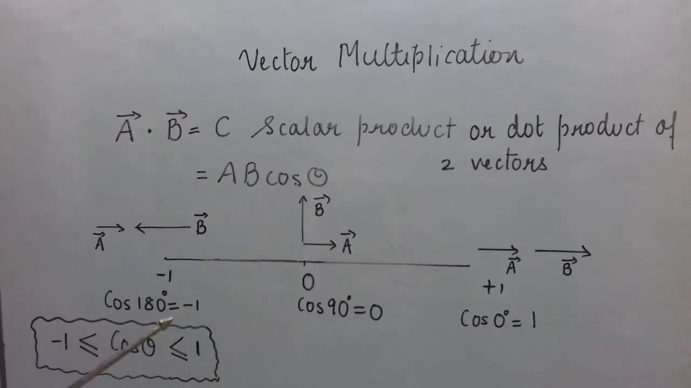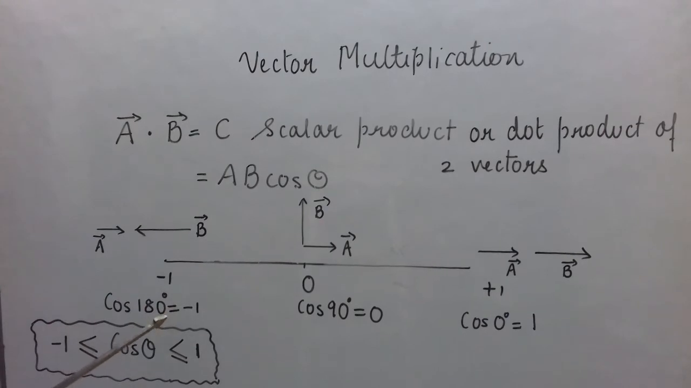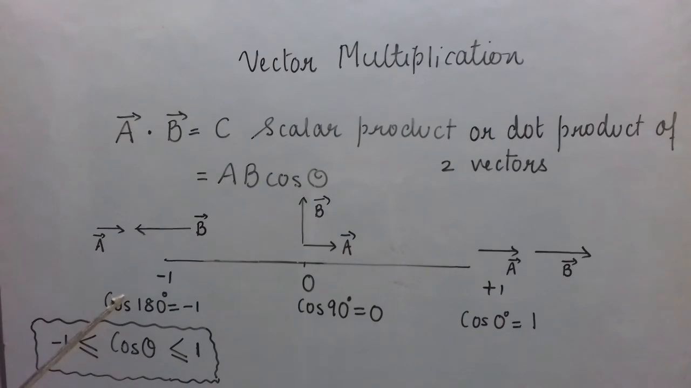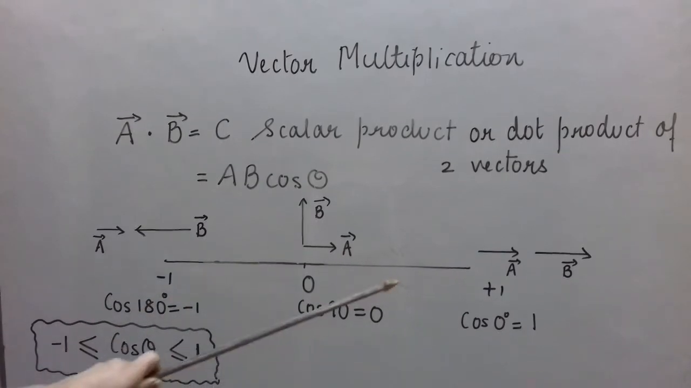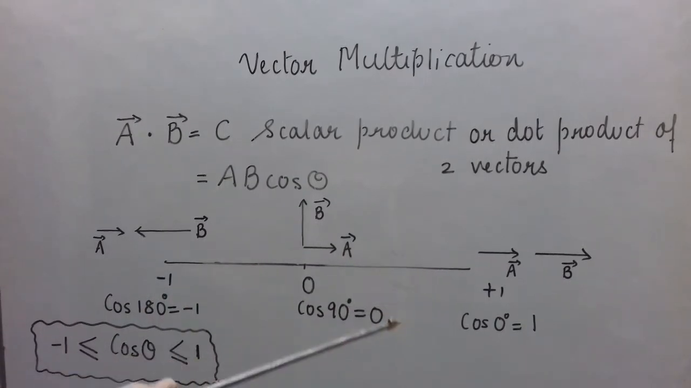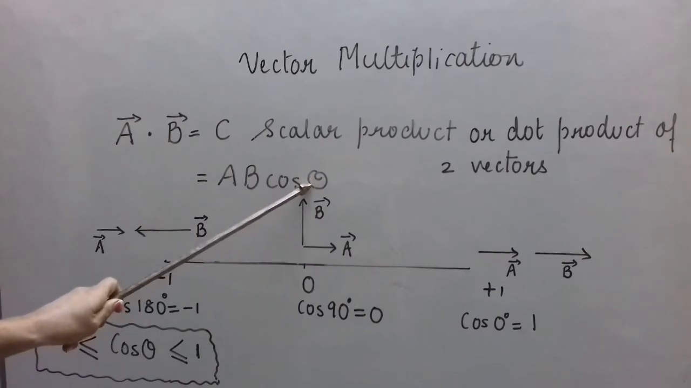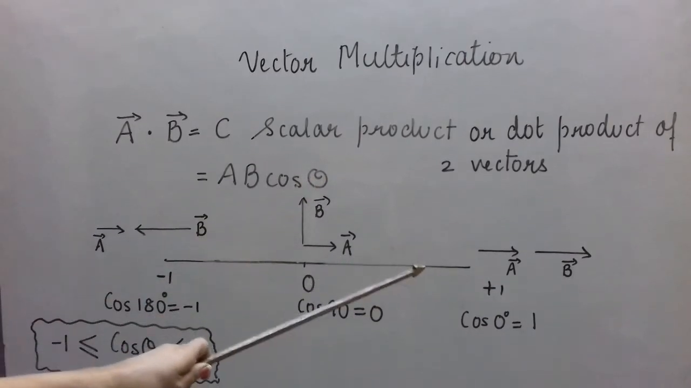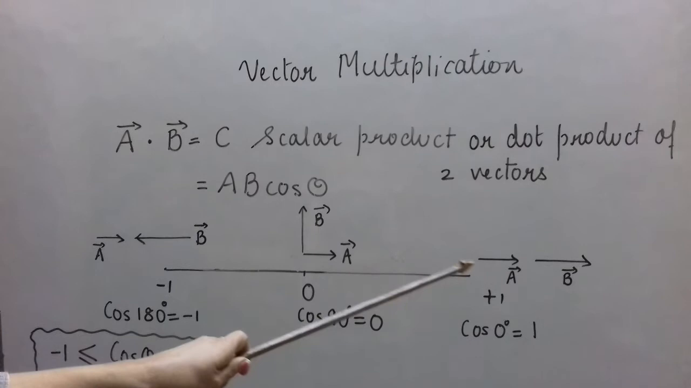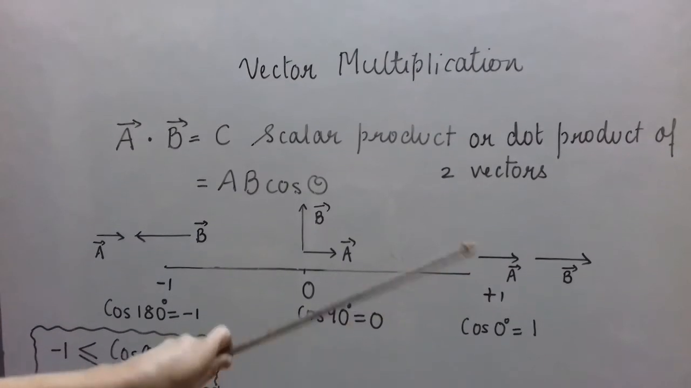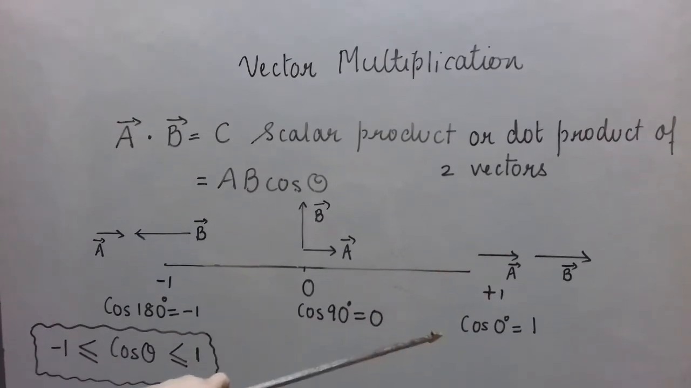But here in science, now in this 9th class physics, you should know at least these three values, cos of these three angles. Cos of 0 degree. Now what is theta? Angle between the two vectors. So if the two vectors are parallel, they are in the same direction, then theta is 0 degree.